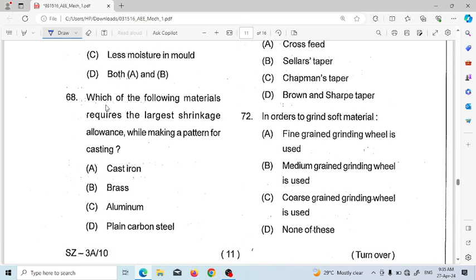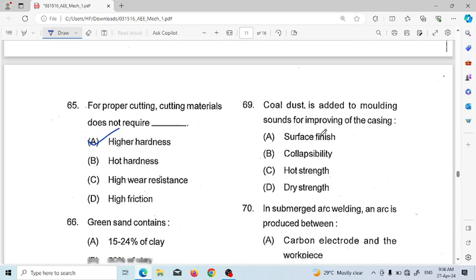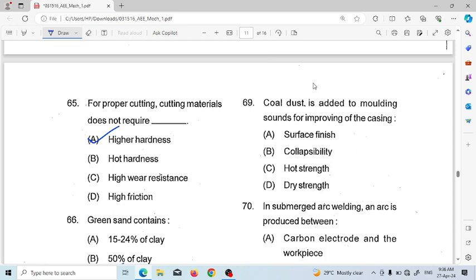Then question number 68, which of the following materials requires the largest shrinkage allowance while making a pattern for casting? So the answer will be aluminum, it requires the largest shrinkage allowance. Next, question number 69. Coal dust is added to molding sand for improving the casting's surface finish, collapsibility, hot strength, dry strength. So coal dust is added to improve its surface finish.